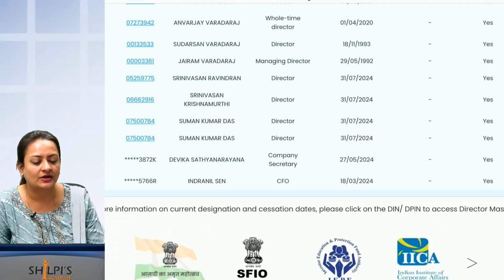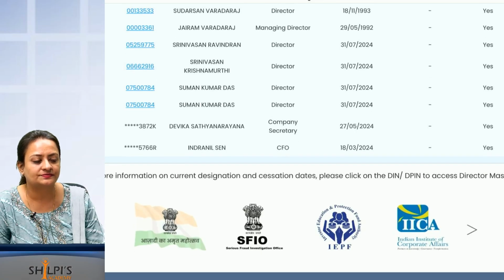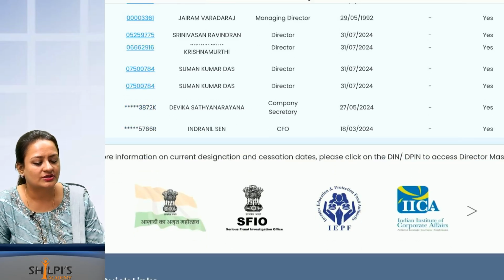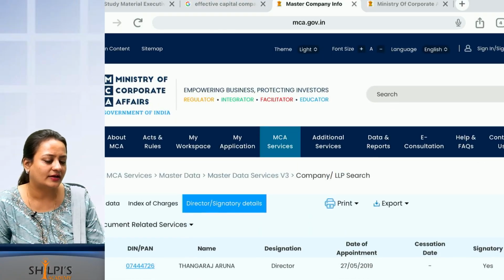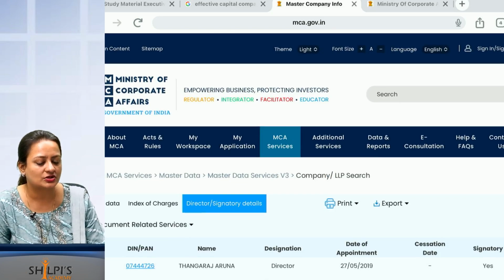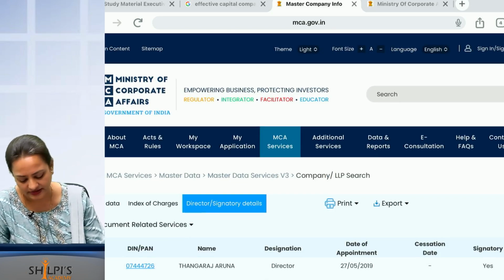What is the number? Can you see the company secretary name? Devika Satyanarayan. Her PAN number will be mentioned. Indranil Sen is the CFO. Is that okay for all? So this is how you see the director and signatory details also. This is your master data, index of charges, and director and signatory details.